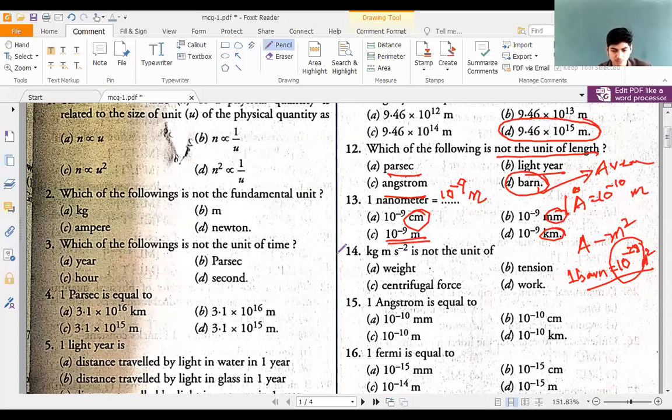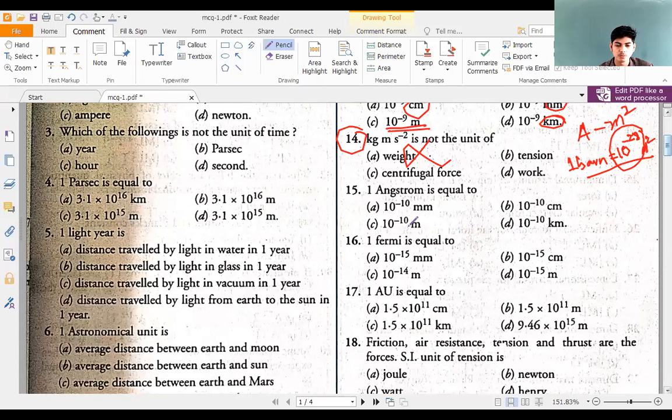Leave this problem for now. We will not discuss this problem at this point of time because you do not know to which physical quantity this unit belongs. You do not know what weight, tension, force or work is. So do not bother about such questions at this point of time. You do not have a detailed idea about these physical quantities yet. So do not worry much about it, leave this problem, okay? After we learn the physical quantities, you will be able to answer this by yourself, right?